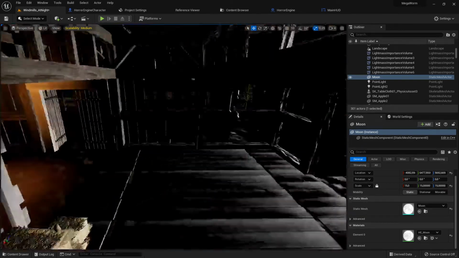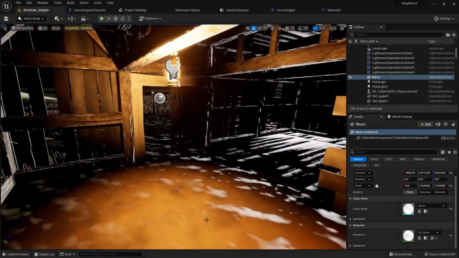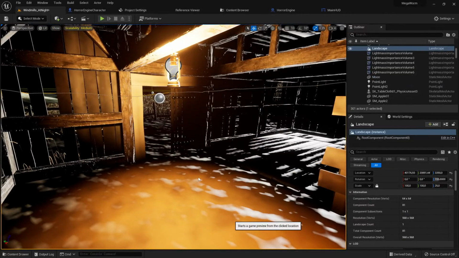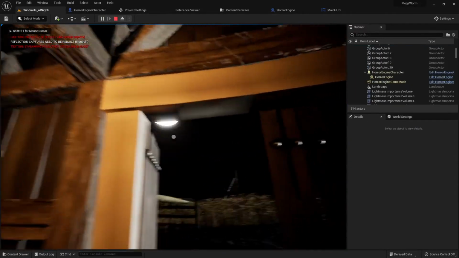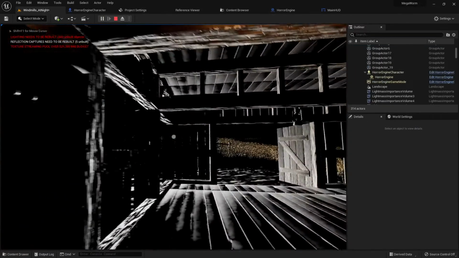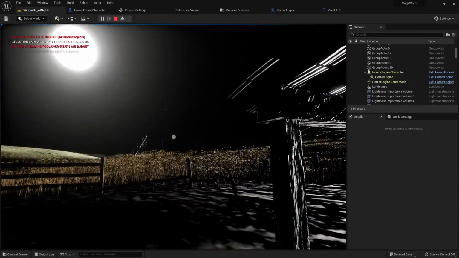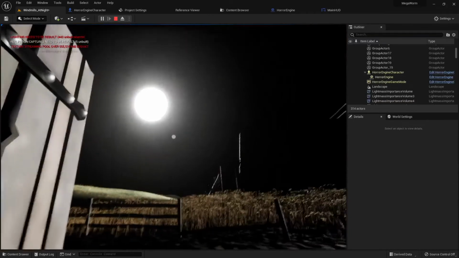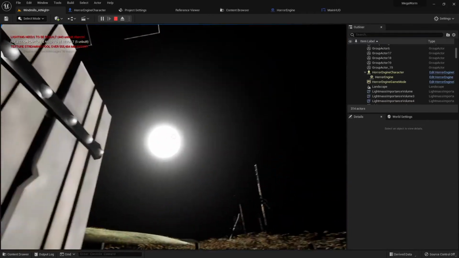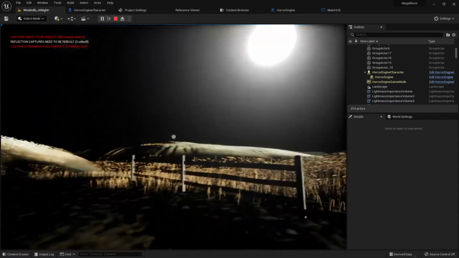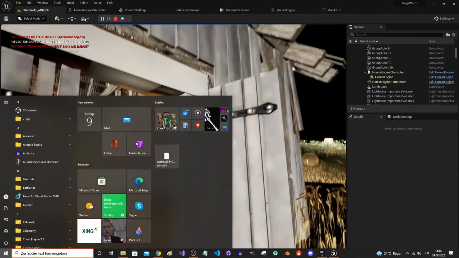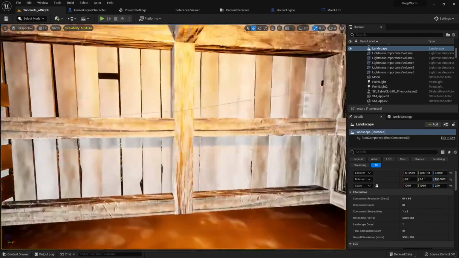And yeah, so the point is now, let's play from here, test a little bit and see if you can use this asset. What I do here is not really level design. I try to see if I can use these assets. This moon I have from the Horror engine, and this level is from the windmill demo, and now I see if they are working together or not. So this is more testing if I can use them.